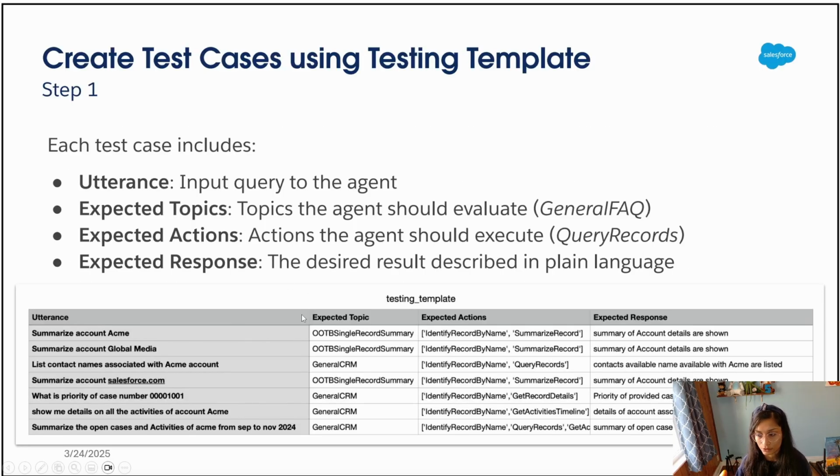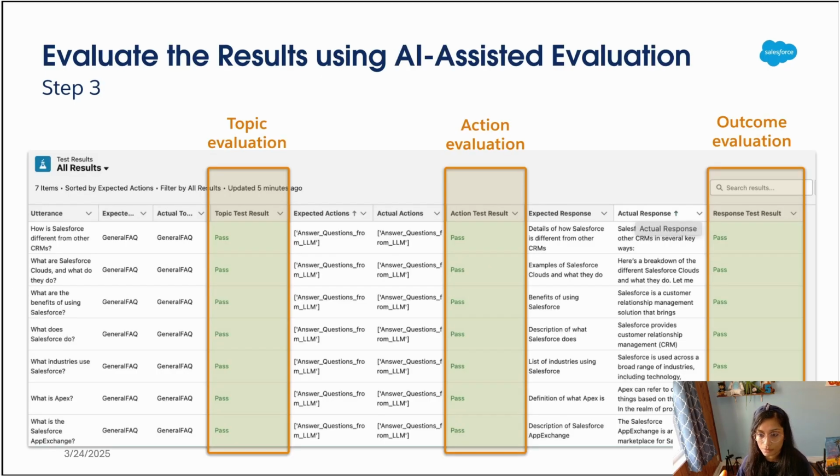And this is what it looks like. You can have an utterance, like summarize account Acme, your expected topic, I wanted to fire this topic, and this is my expected action, expected response. So response is free-form text that you have to write, and it will be smart enough to understand what you're saying. And then it will come up with the results of passed or failed. You can see here, they're expecting this. This was the actual result, that means it's passed. If it were something else here, then that would be a fail.